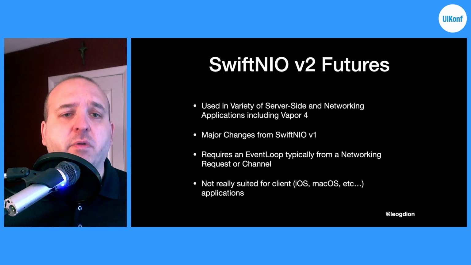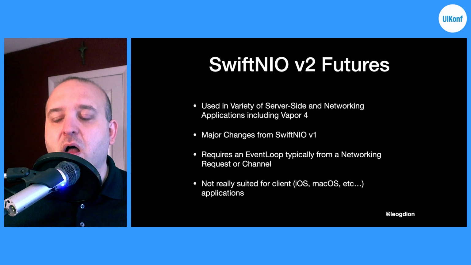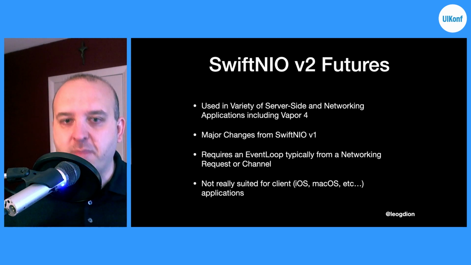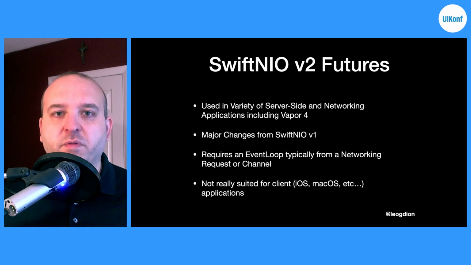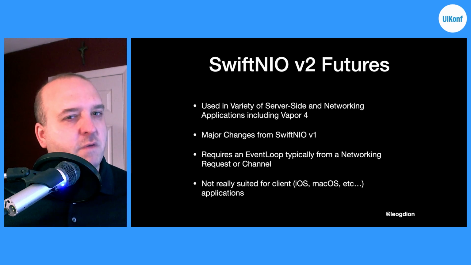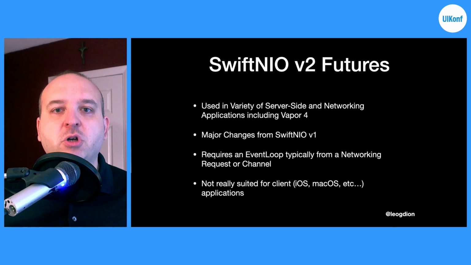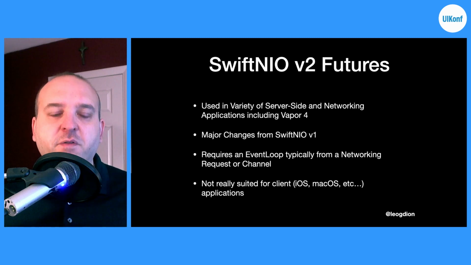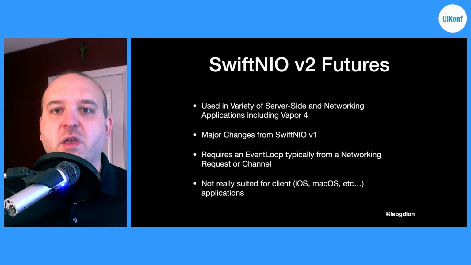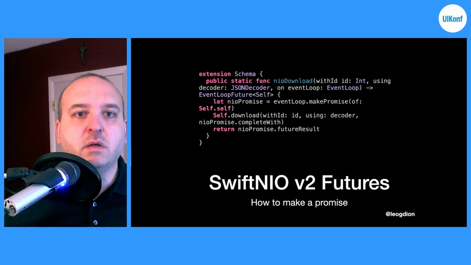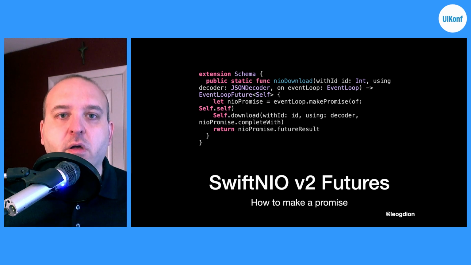Unfortunately, I didn't find SwiftNIO to really be suited for client applications. So if you're doing anything on iOS or macOS, the way to do it with a playground is you end up saying how many threads you want in your application, which I find really messy. And even some of the folks from SwiftNIO really discourage use of SwiftNIO for futures, but nevertheless, I did want to show an example, especially if you dabble in anything server side. I think it's important to know. The main promise class or promise struct is called an event loop future. So that's what you'll end up seeing.